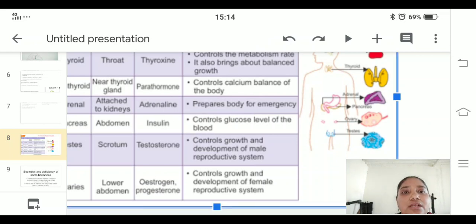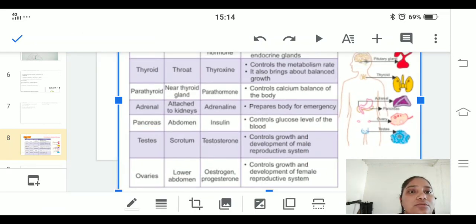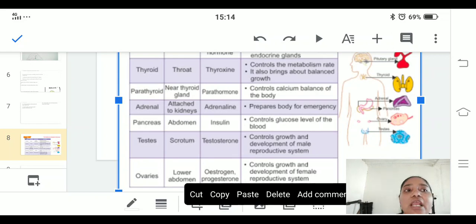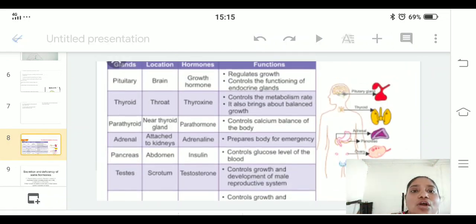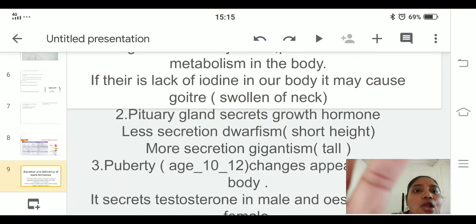Next is the parathyroid gland. It is below the thyroid gland. You can see in your textbook four dots will be present, two on one side, two on the other side, which control the calcium and phosphorus balance in our body. The next one is the adrenal gland, which is attached above our kidney. The hormone is adrenaline, which you can call an emergency hormone.